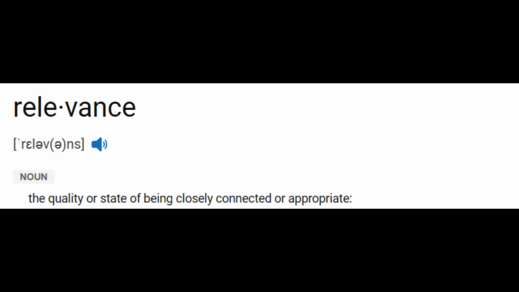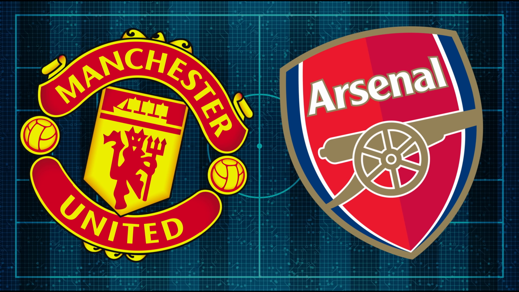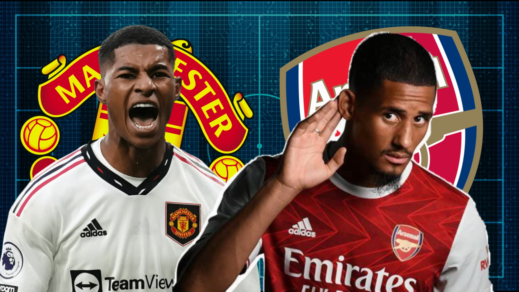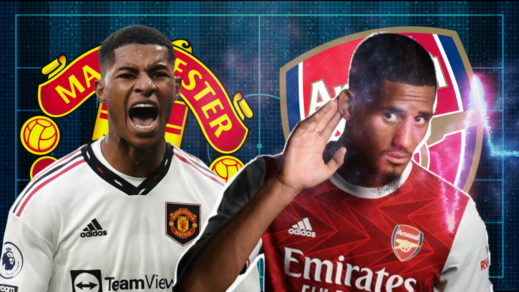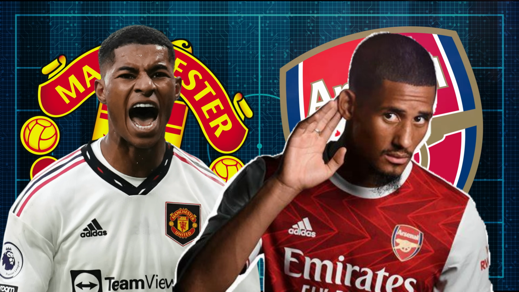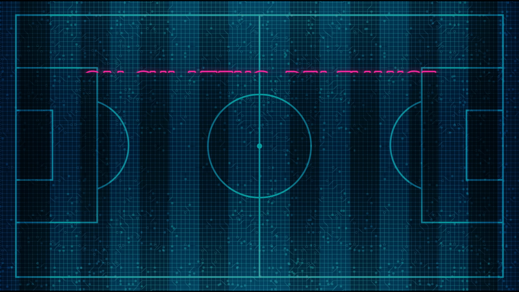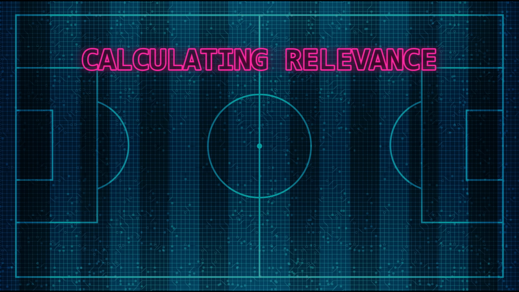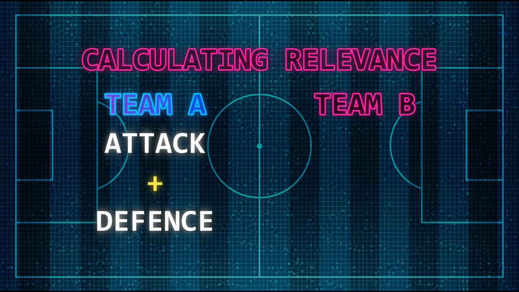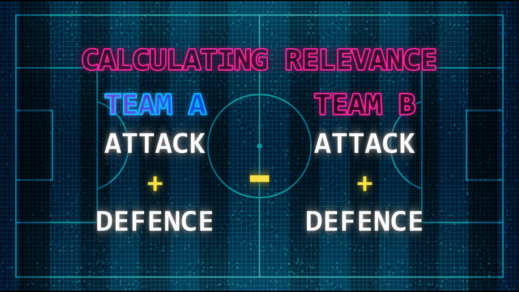Thanks, Mark. So relevance is a noun, and it's defined as how something relates to another thing. In our context, we are comparing two teams against each other in terms of their ability to attack and defend. This links really closely with the magic number which Mark has just talked about, due to its reliance on the attack and defence ratings. I've already described how we get those ratings, so I'm not going to cover that again now. To calculate the relevance, we are simply adding the home team's attack and defence rankings together and subtracting this sum from the away team's attack and defence ranking.